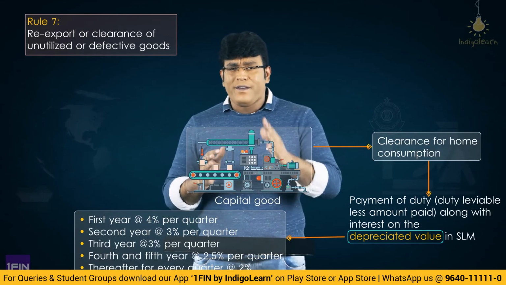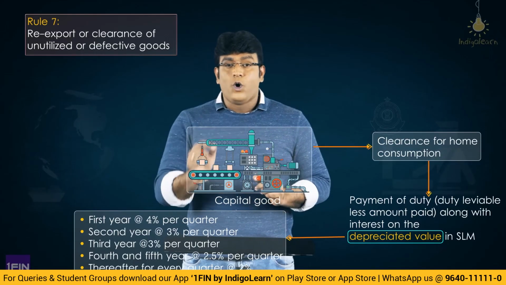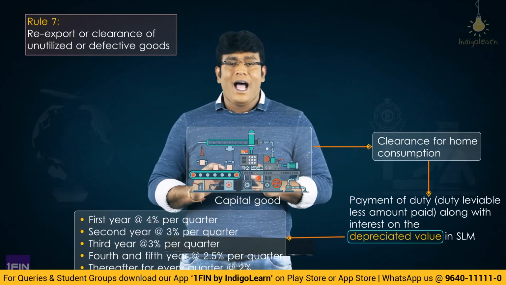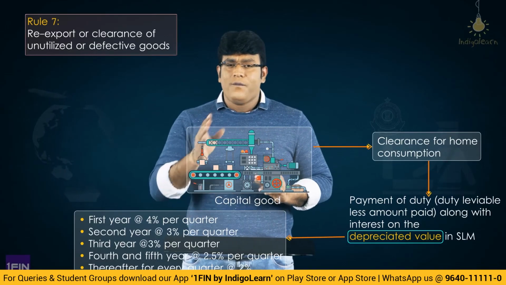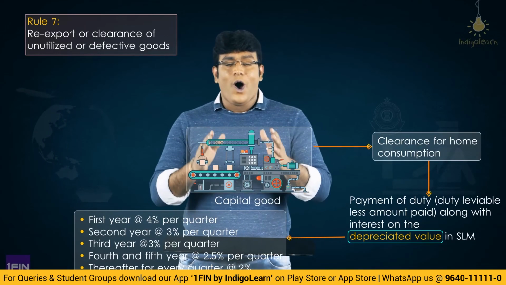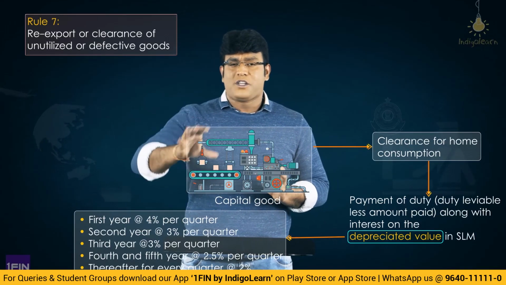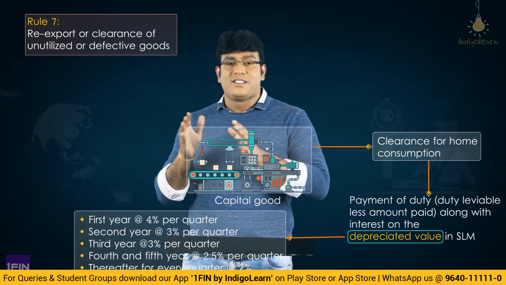So these are the very interesting points given under Rule 7, my dear friends, which deals with the concept of clearance of unutilized or defective goods, which could be cleared for home consumption or re-exported. And in case of capital goods, we very clearly discussed the special concept of depreciation which is taken into account.